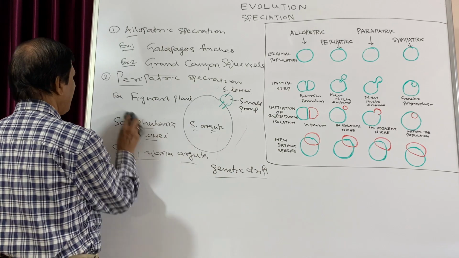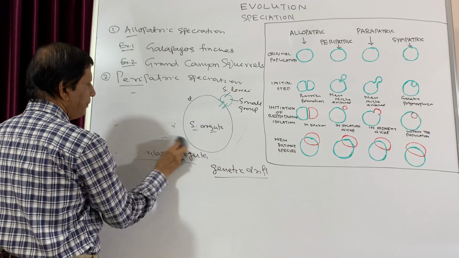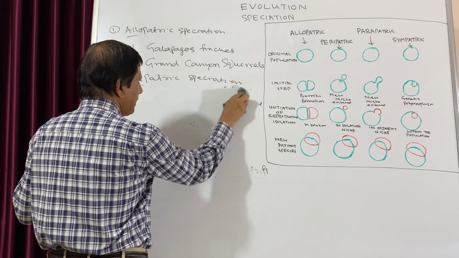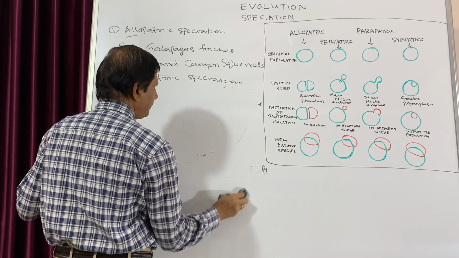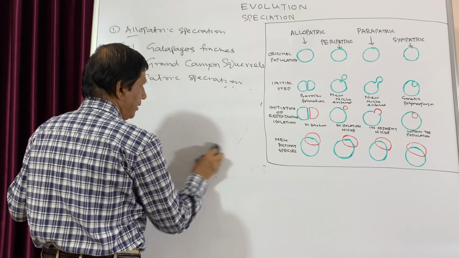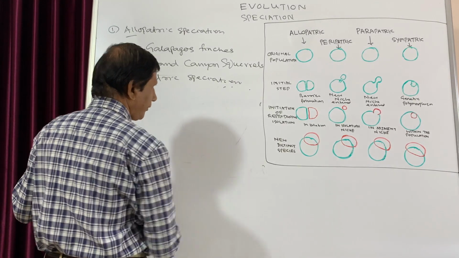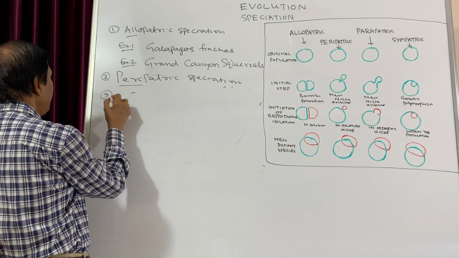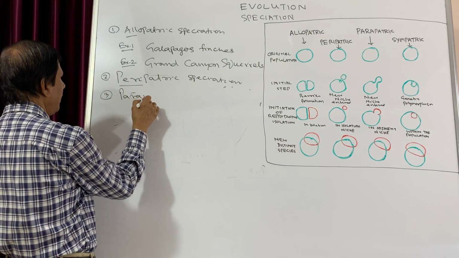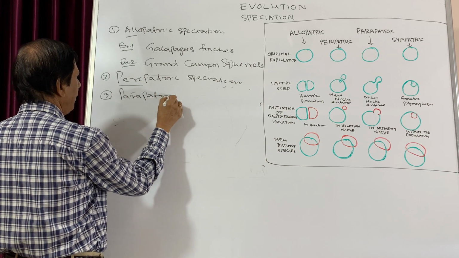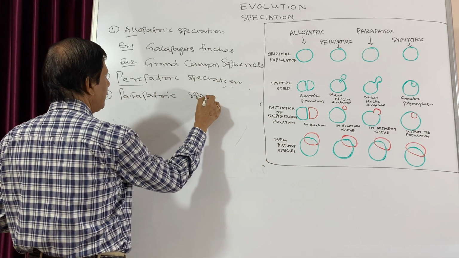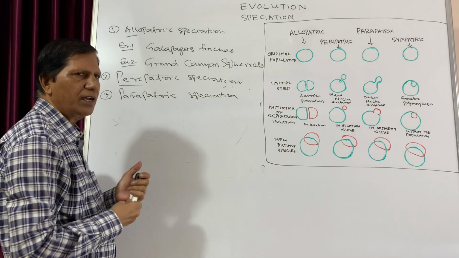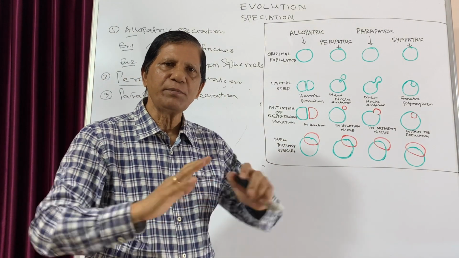Now then the third type. The third type is parapatric isolation or speciation. Now in this case, there is also no geographical separation.